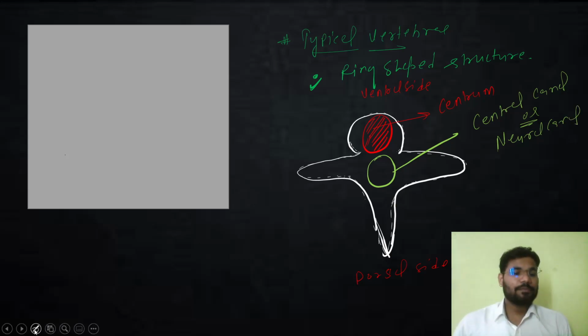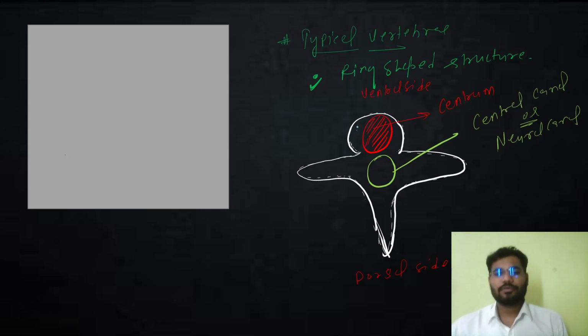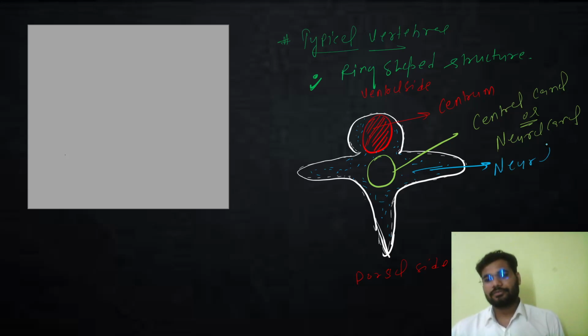Okay, now the complete bony part, we know that these are bony structures, right? Let's say this complete bony part, where I'm drawing in sky blue color, is actually called the neural arch. Make sure of that. And this pointy structure that is downwardly directed is called the neural spine.